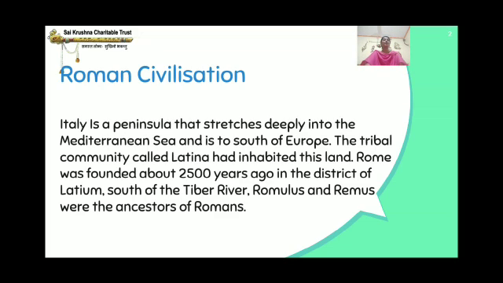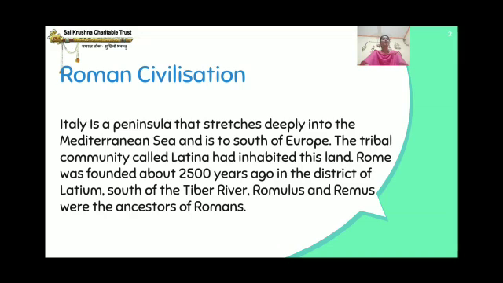The tribal community called Latina had inhabited this land. The tribal, I have told you in the previous class, is a social group who speak the ancient language and follow the same customs. So this tribal community was called Latina, and they inhabited, means they lived in that land or in that place.